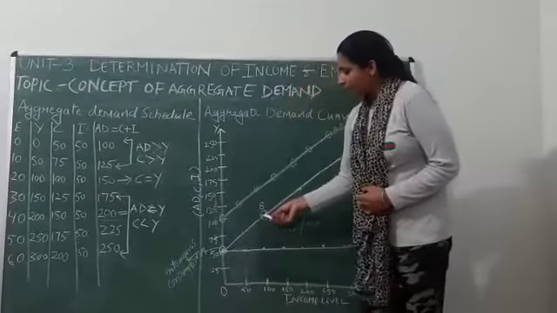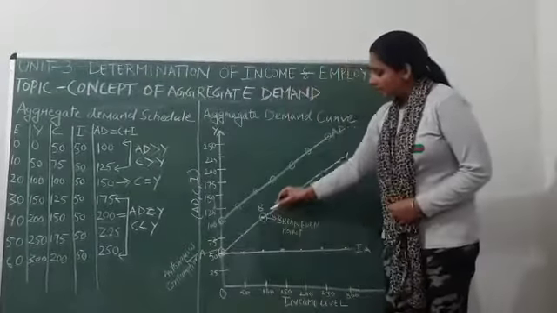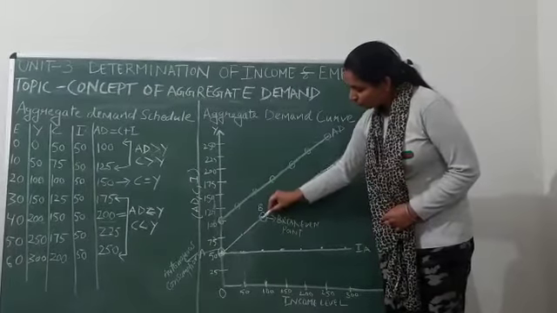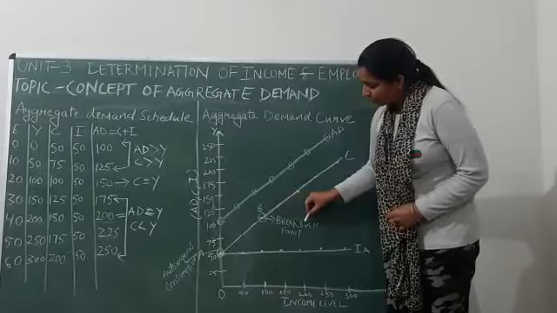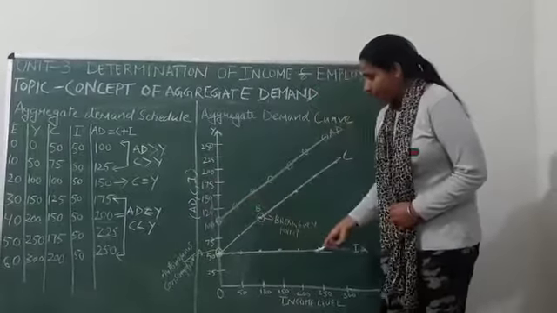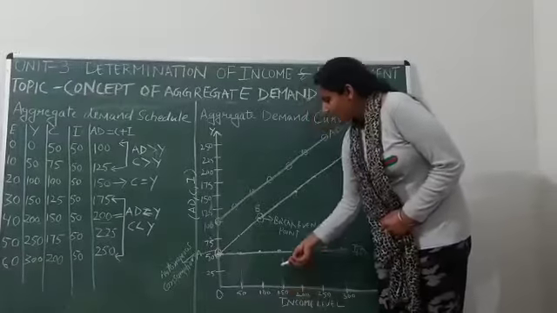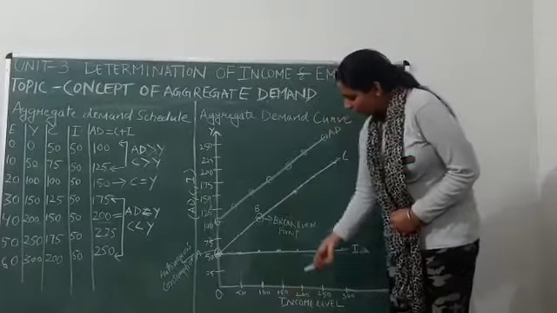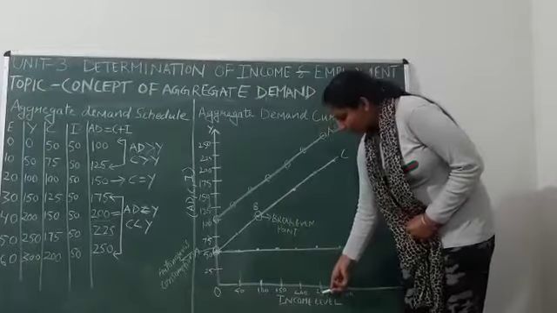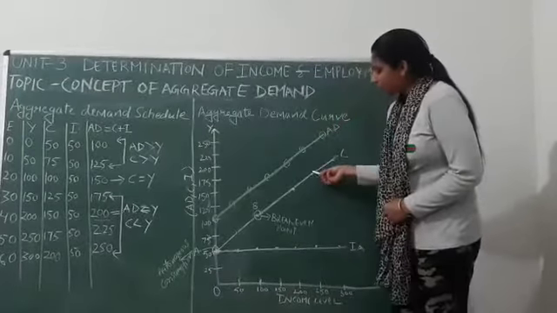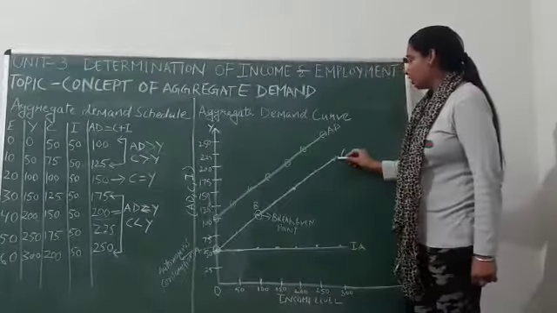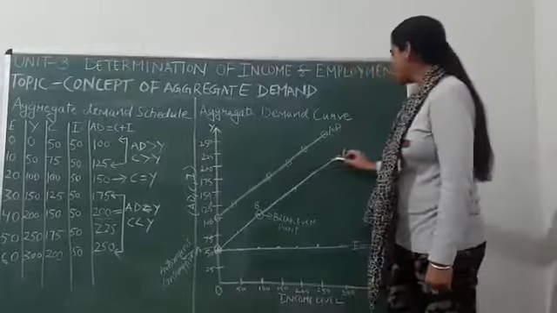Income is 100, consumption is also 100. I have given this point B where income and consumption both are equal. This is known as break even point because income is also 100 and consumption is also 100. Then income is 150 and consumption is 125. Income is 200 and consumption is 150. Income is 250 and consumption is 175. Income is 300 and consumption is equal to 200, right?